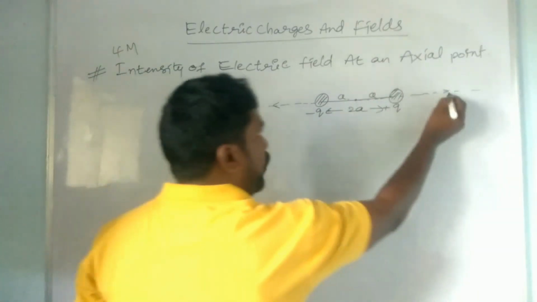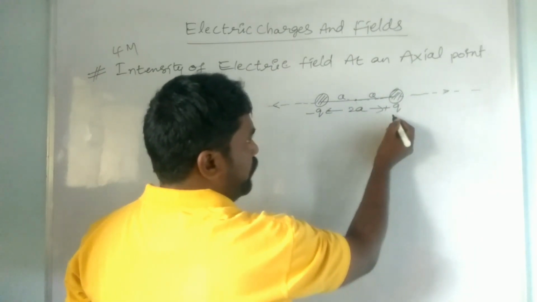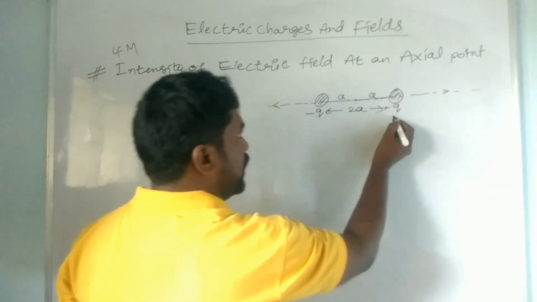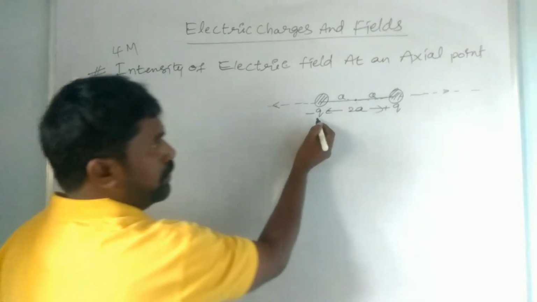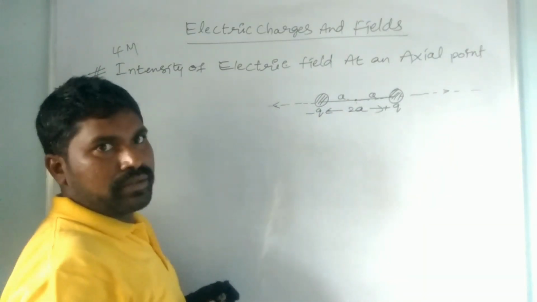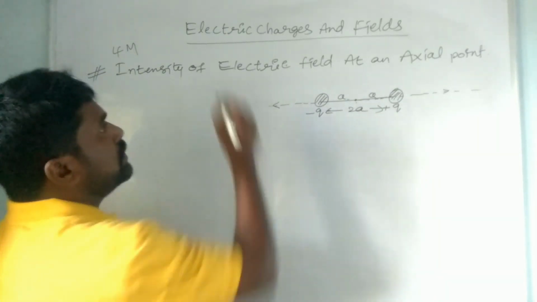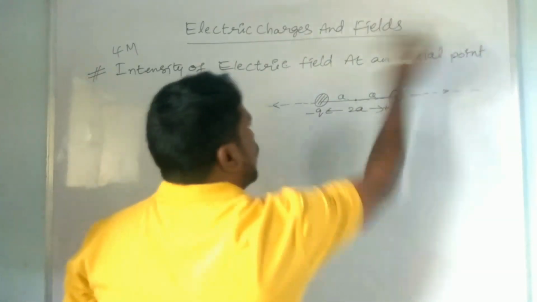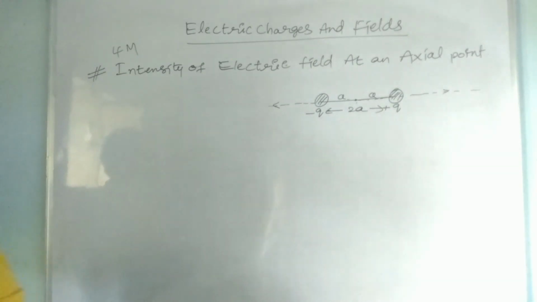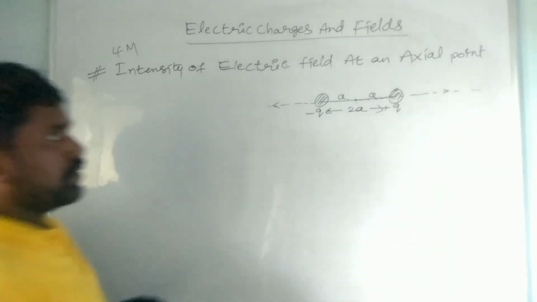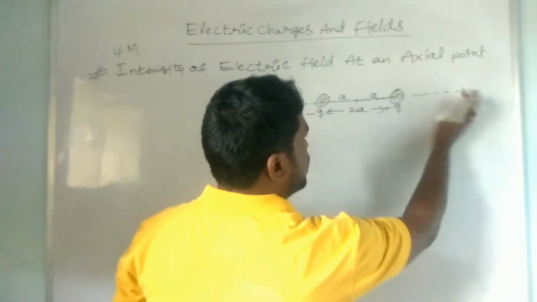At the axial line point, the intensity of electric field is produced by the plus q charge and also by the minus q charge. Then you have to find the net intensity of electric field, that is, the intensity of electric field at an axial point. So this is the axial line.